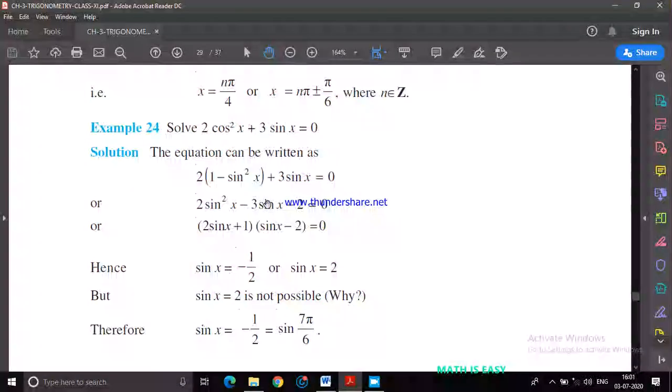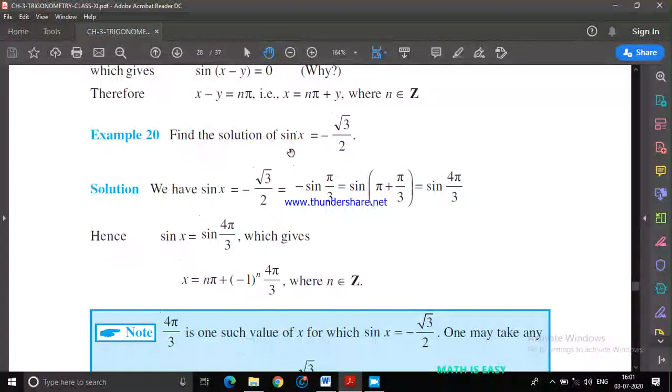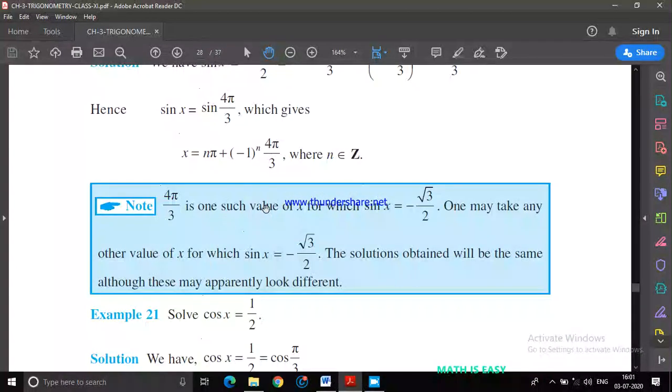So here one conclusion is given. For example, this question they solved: sin x = -√3/2. So they got the answer as 4π/3. They have written it here. Now 4π/3 is one such value of x for which sin x is -√3/2. One may take any other value of x for which sin x is -√3/2.